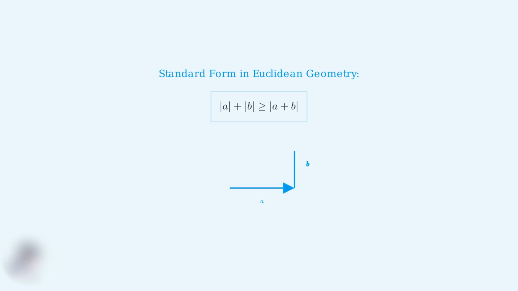Here we see two vectors A and B. The triangle inequality tells us that the direct path from start to finish, shown by the vector A plus B, is always shorter than or equal to taking the path along A then B.